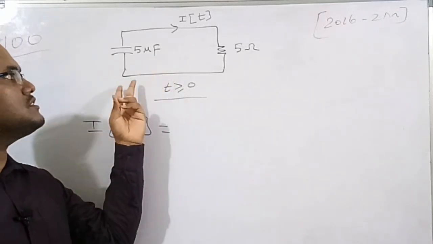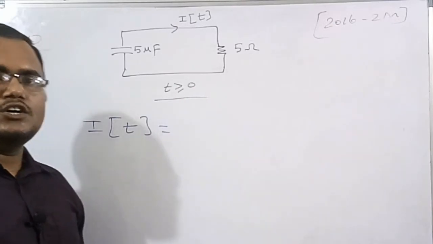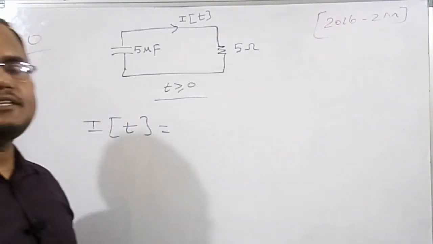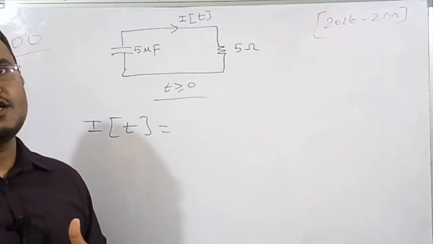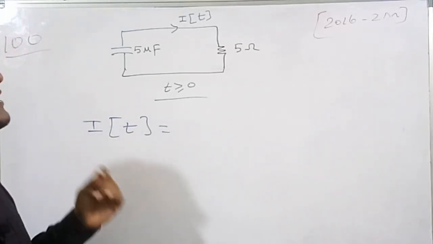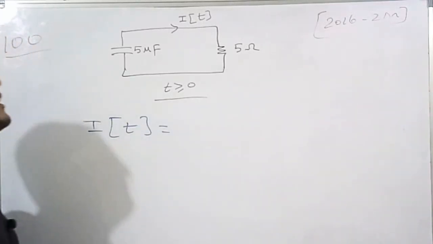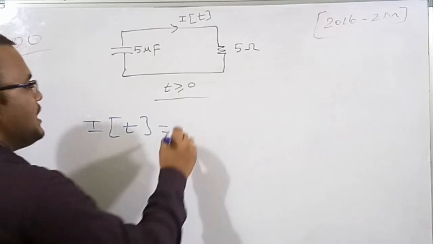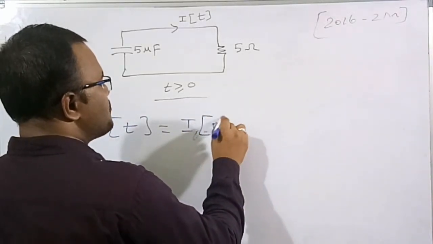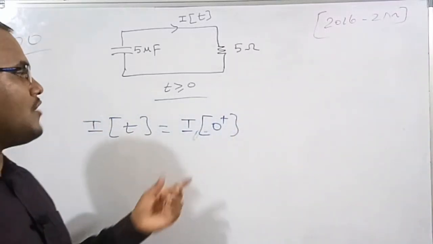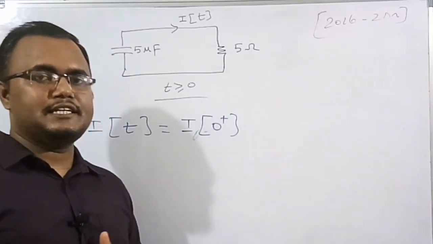After closing the switch, this capacitor is going to deliver its energy to the resistor. So therefore this capacitor is going to decrease its voltage and also its current. So therefore the maximum current is at the initial condition. Initial condition is how much? The initial condition value of current, which we already figured out, is I of 0 plus, right? This is the maximum current. After this instant, the current is going to decrease in an exponential manner.